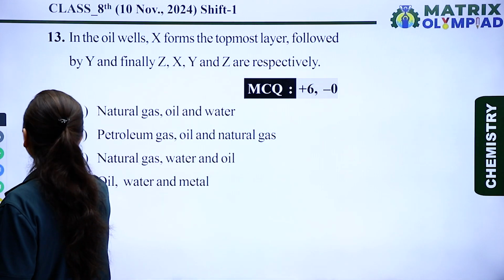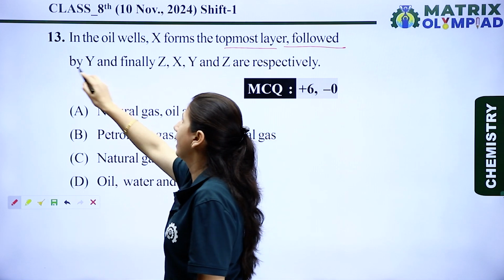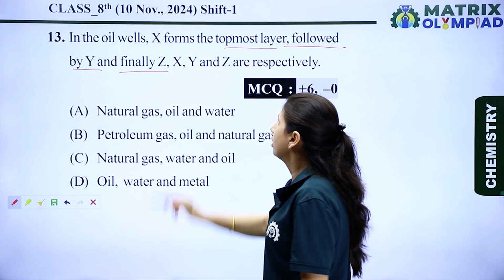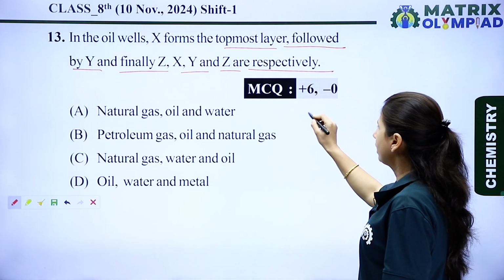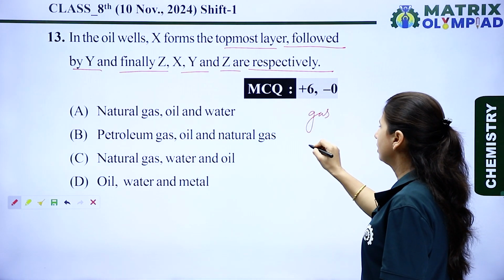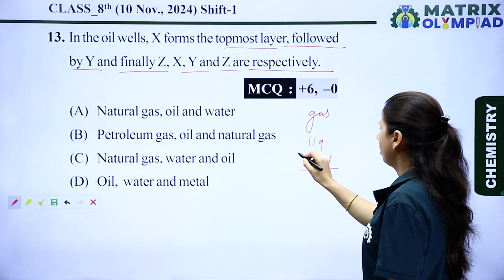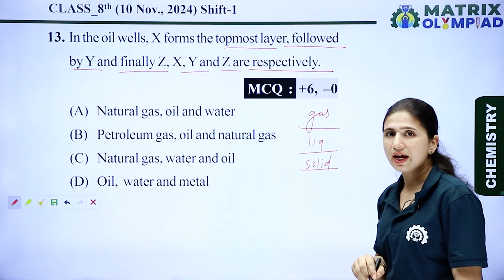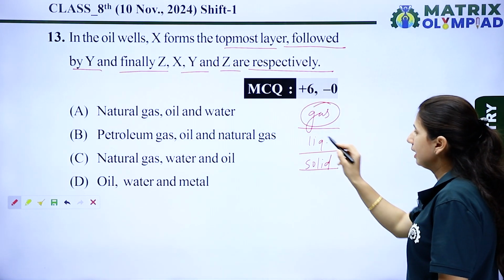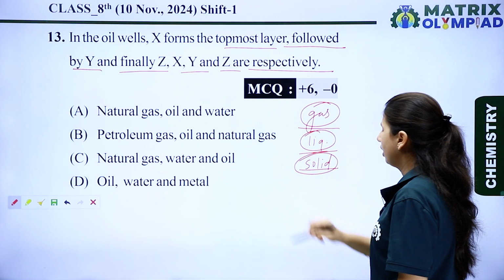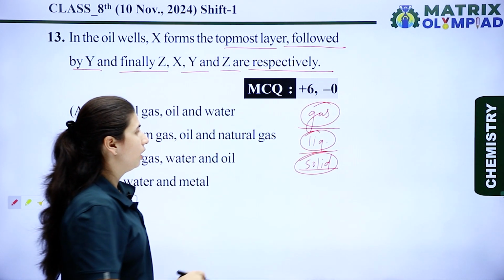In oil wells, X forms the topmost layer followed by Y and finally Z. So X, Y and Z are respectively. We know that there are three types of substances: gas, liquid and solid. When we talk about these three, because of its light weight, the gas is present in the topmost layer, liquid in the middle, and because of the heavy particles, the solid is present in the downward side.